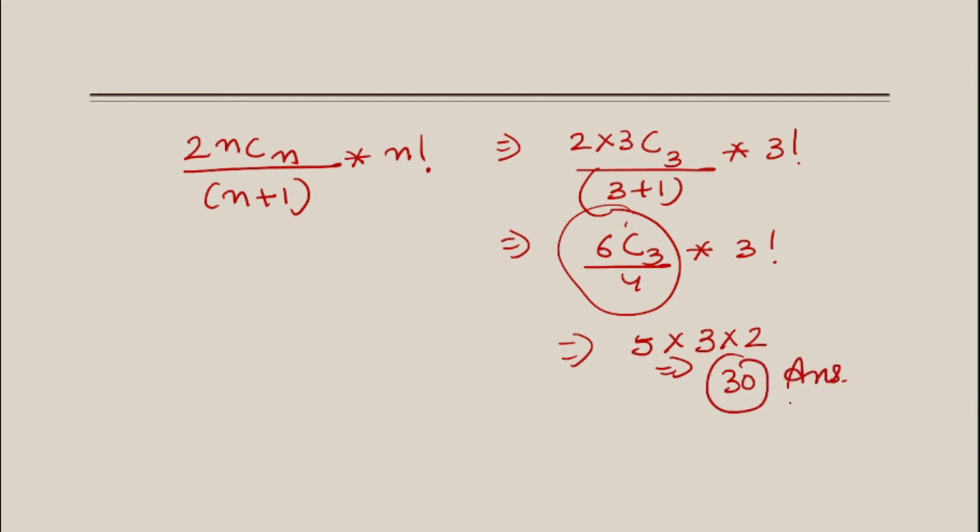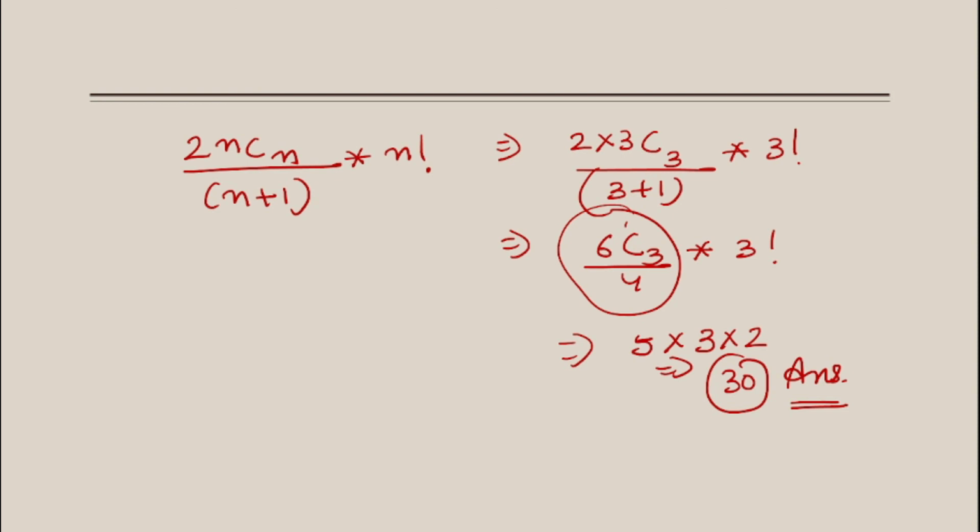So a total of 30 are possible with the labeled nodes, and with unlabeled nodes it is 5. So with labeled nodes, the number of binary trees possible is 30.